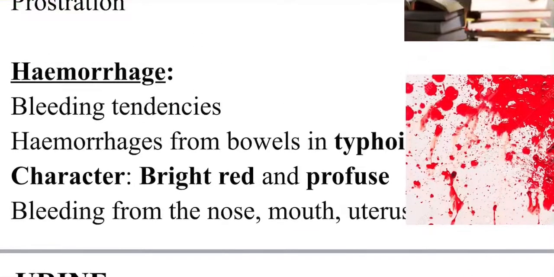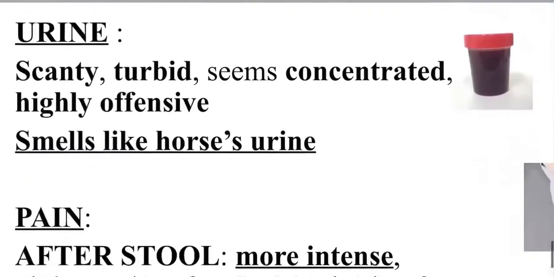Hemorrhage, you need to remember, the character of the blood is bright red and profuse. The hemorrhages are found from bowels and typhoid. And also from the mucocutaneous junctions, there is ulcer formation and everything. They have a bleeding tendency, so on touch it bleeds.